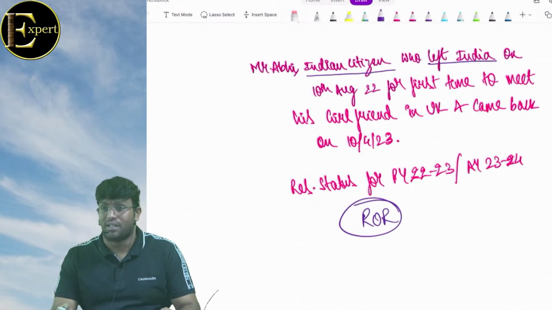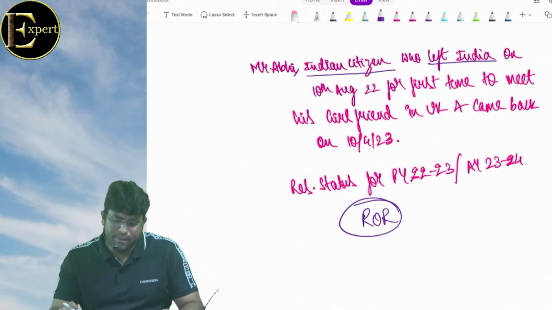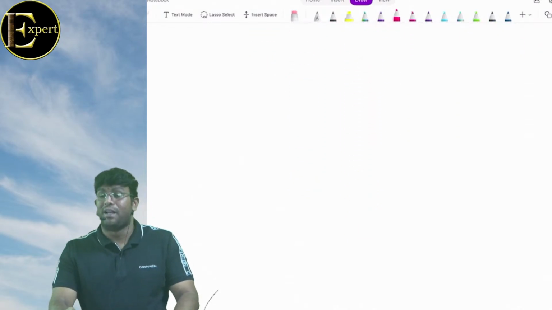He'll become NR, because the basic condition is gone. He cannot be a 182-days case. It can be a 60 and 30 days case. Understanding, beta? That's it. That's the end of the story for the residence status of an individual.